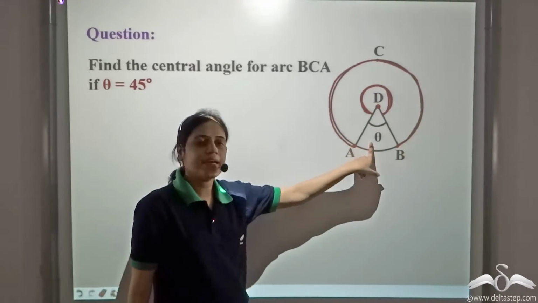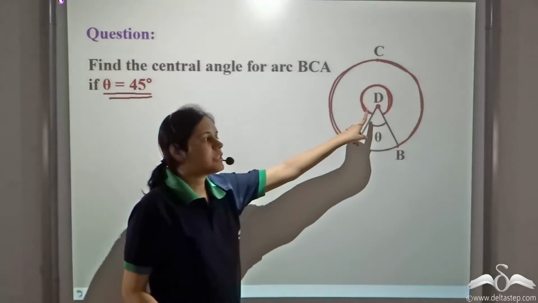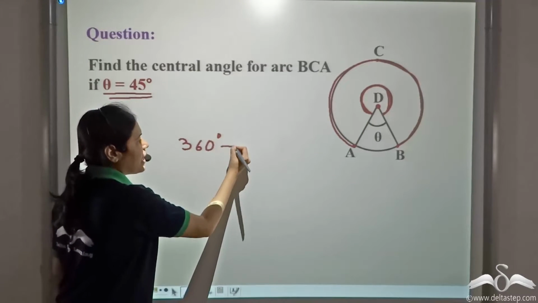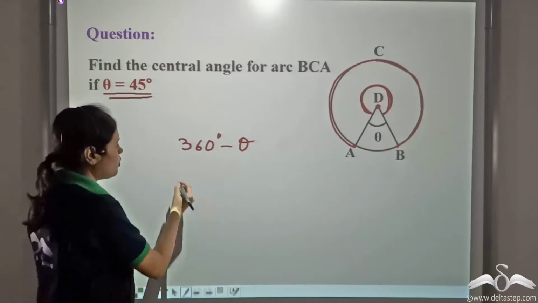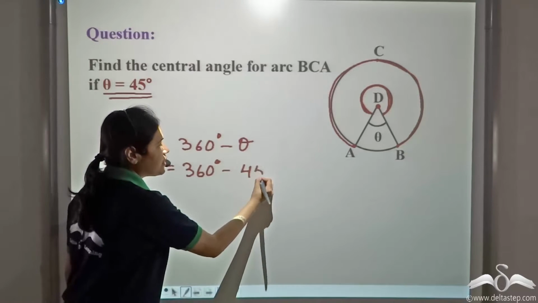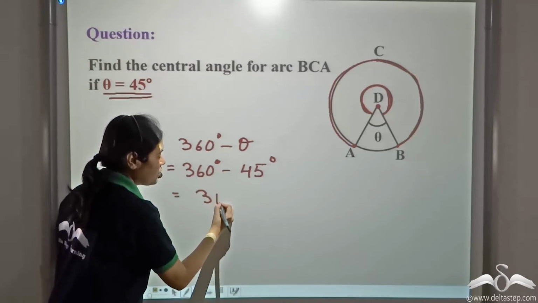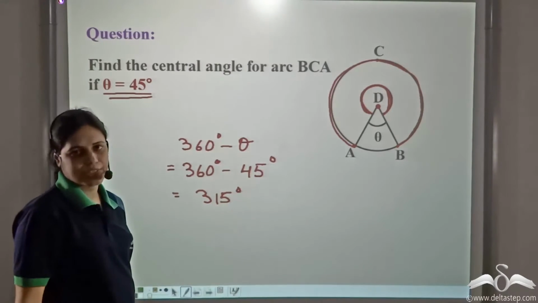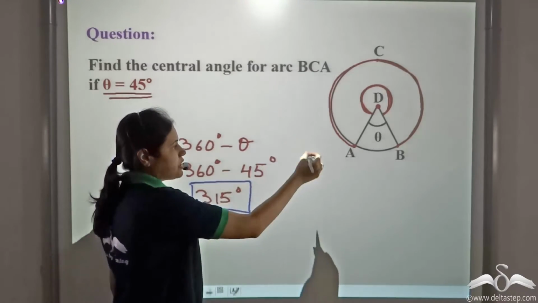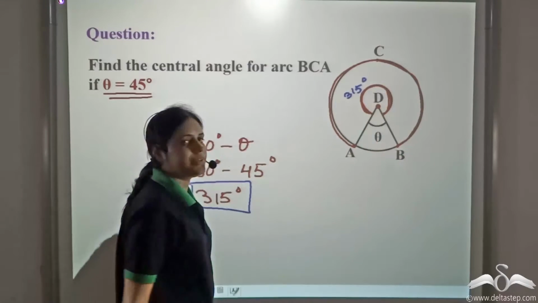We know that theta is equal to 45 degree. So this angle will be 360 degree minus theta, which is equal to 360 degree minus 45 degree, which is equal to 315 degree. So the central angle for this arc BCA is 315 degree.